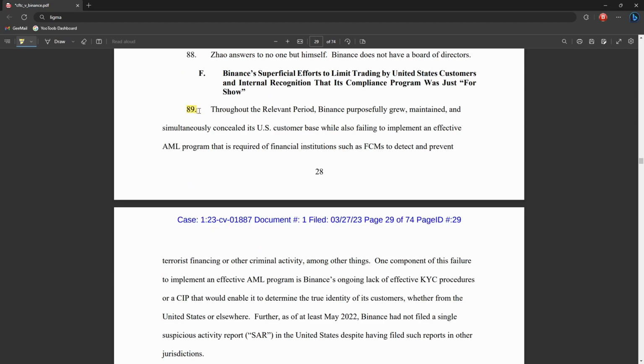In section 89, they say throughout the relevant period, Binance purposely grew, maintained and simultaneously concealed its US customer base. And this is where things really get bad. They say failing to implement an effective AML, which is anti-money laundering, program that is required for financial institutions to detect and prevent terrorist financing or other criminal activities. So the CFTC could also slap on possible terrorist financing and other criminal activity.